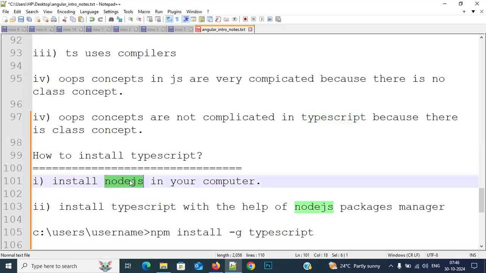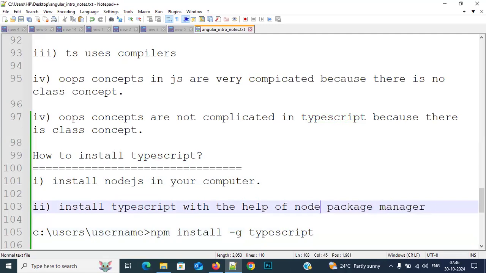So the first thing is that we need to install Node.js, because TypeScript also internally depends upon Node.js only. Then we need to install TypeScript with the help of the Node Package Manager. Whenever you install Node.js, we can access the Node.js official server and install any package we want. I'm also using -g, which stands for globally. Globally means we can access it everywhere on your computer.